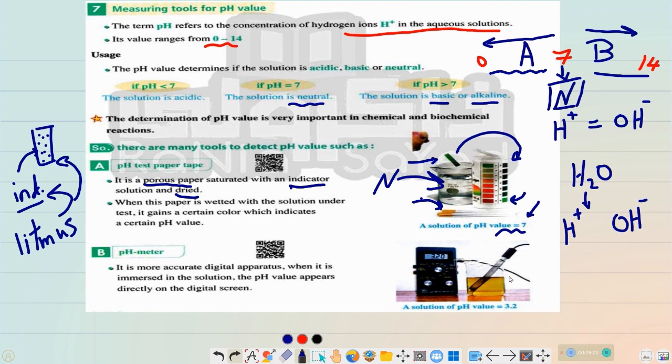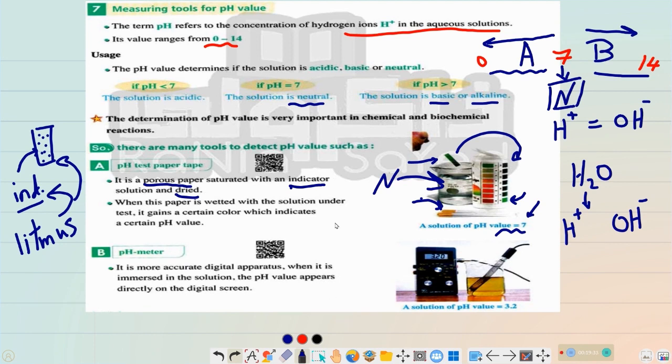So here this medium pH is 3.2, and that means it's less than 7, so it's an acidic medium. Okay, it's great. So the pH meter is a digital apparatus more accurate than the pH test paper. And when it's immersed in the solution, the pH appears directly on the digital screen.